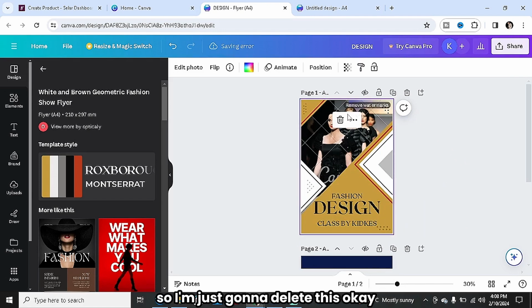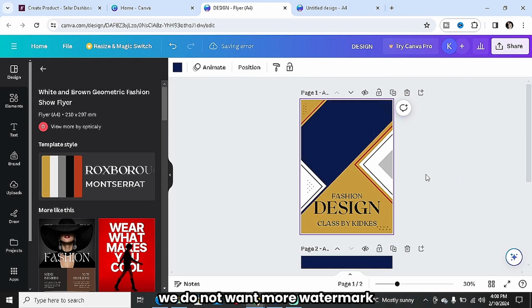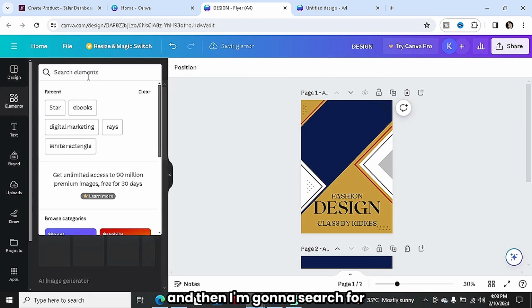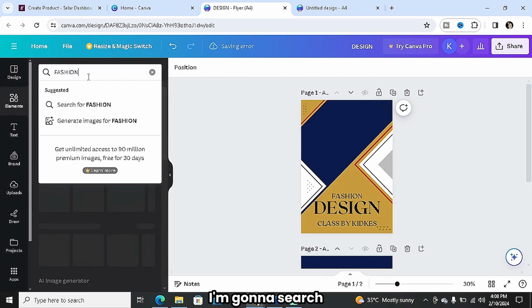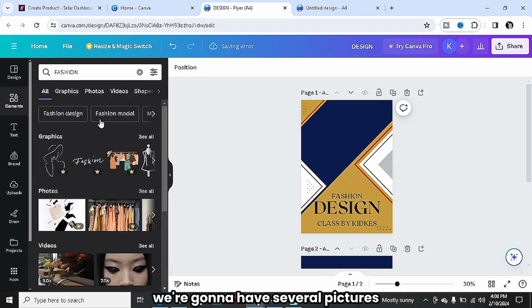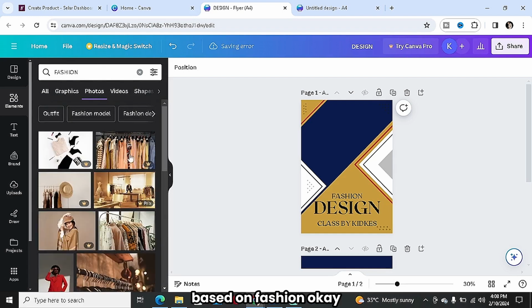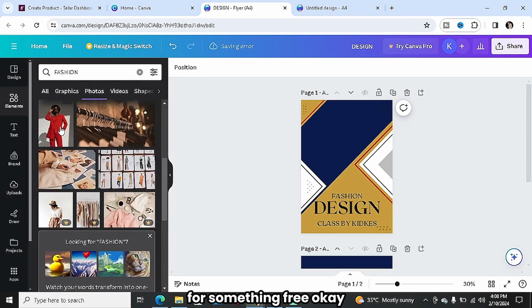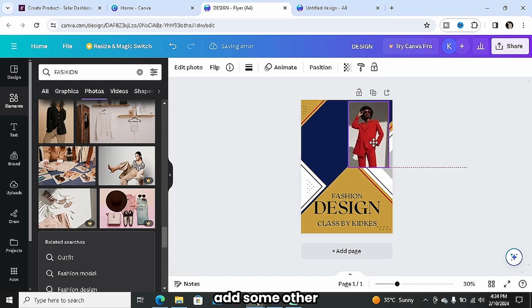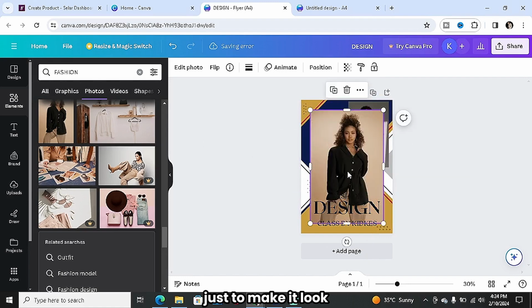We have a watermark, so I'm just going to delete these. We do not want more watermark in our design, so I'm going to come here to where we have elements, and then I'm going to search for fashion. As you guys can see, we're going to have several pictures and graphics based on fashion. So I'm just going to look for something free. I'm going to go for this one, and then we can add some other pictures just to make it look very catchy.